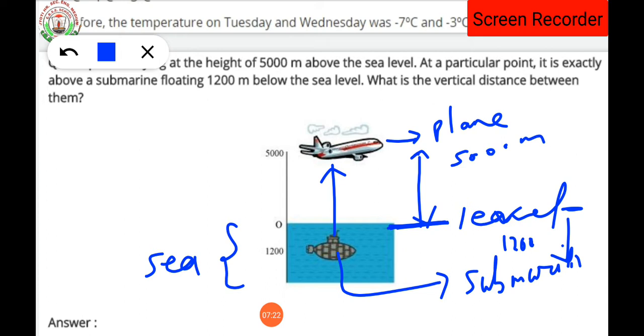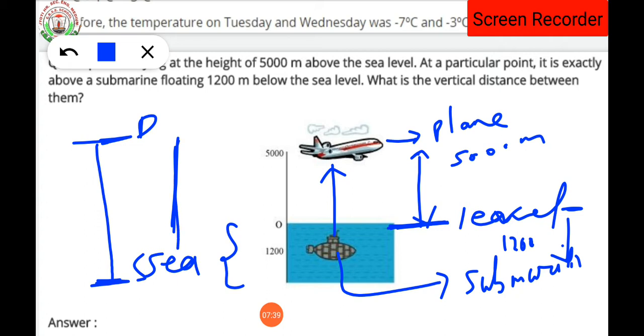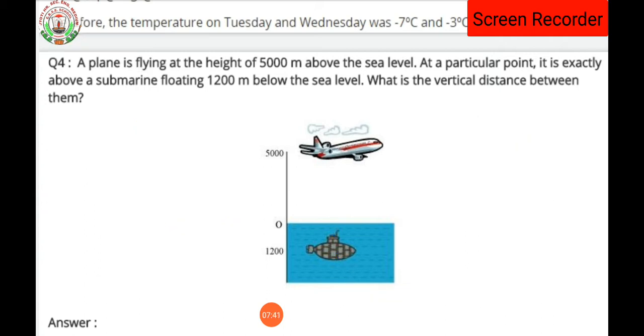What is the vertical distance between them? That means what is the vertical distance between them? The vertical, that means this is the straight. This is the position of the submarine. This is the position of the plane. Now you have to tell what is the distance between this vertical, isn't it? So that means what you have to do, student, you have to add it. Clear? What is the vertical distance between them? That means the distance between the plane and the submarine is asked.